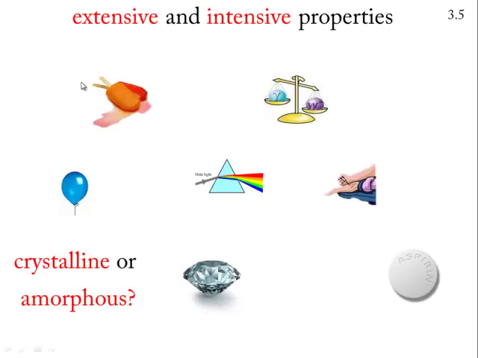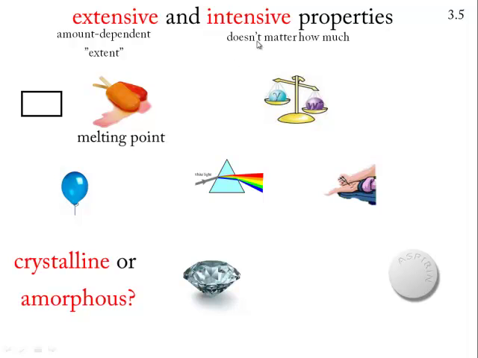Okay, let's look at some different properties, and we'll ask ourselves if it's an extensive property or an intensive property. The key to understanding the difference is in the words themselves. Extensive, as in extent dependent. It's amount dependent, meaning the property will change if there's more of that stuff. An intensive property is amount independent. It doesn't matter how much you have, the property stays the same.